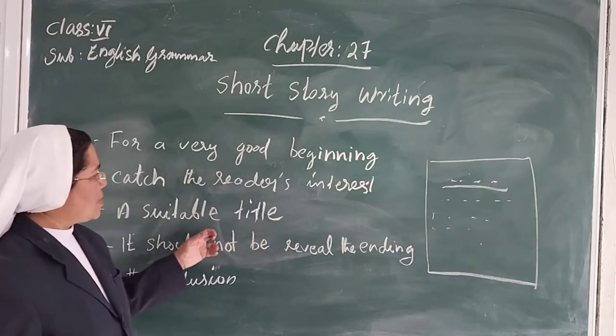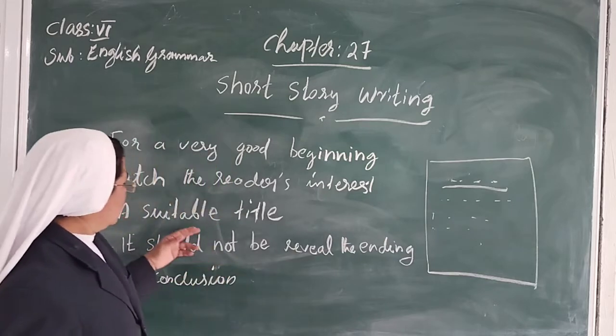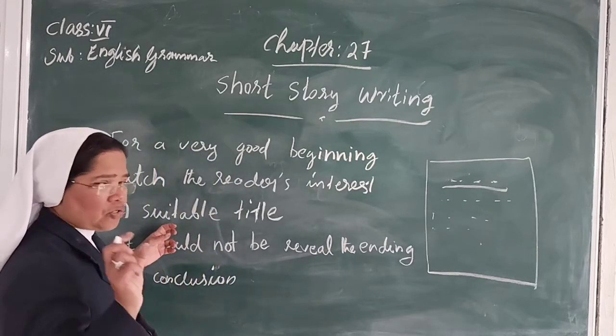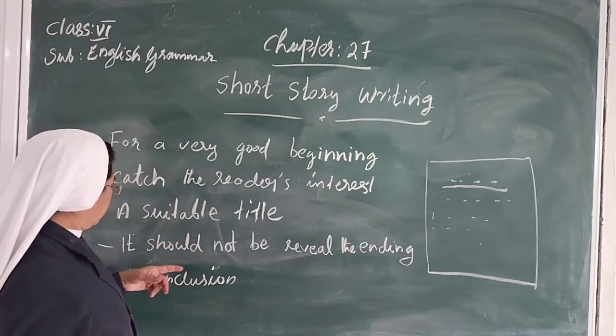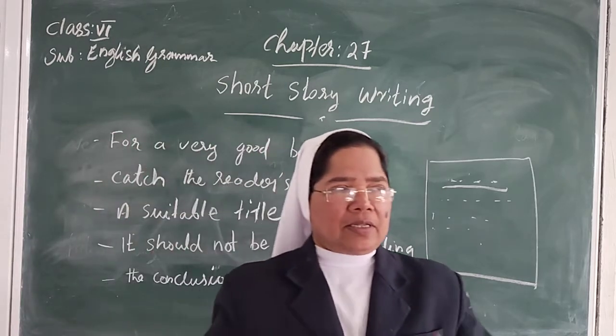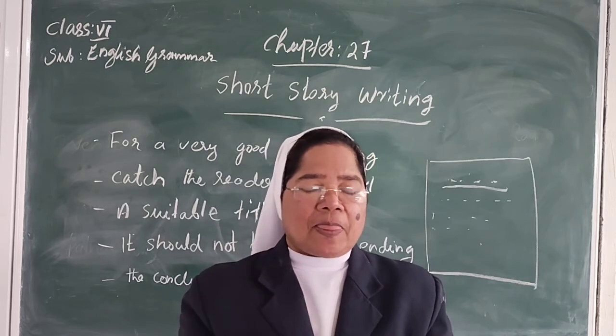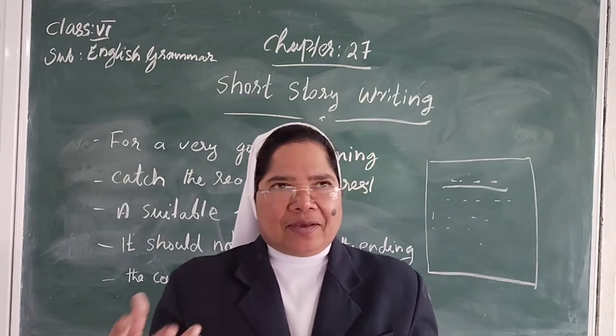We have to give a suitable title. The title must be given first, because each story has its title. Then it should not reveal the ending. The last part: you write the content of the story, and then, after that, the conclusion also.